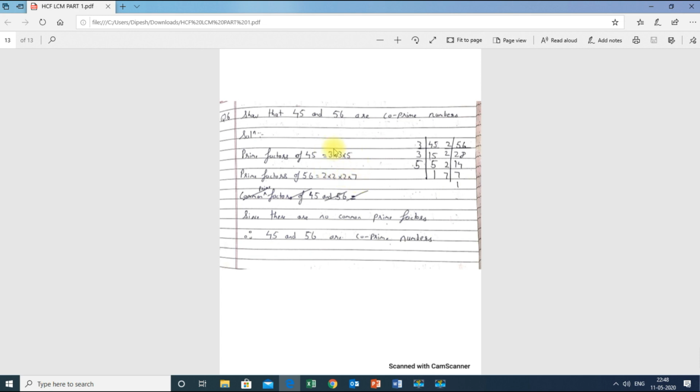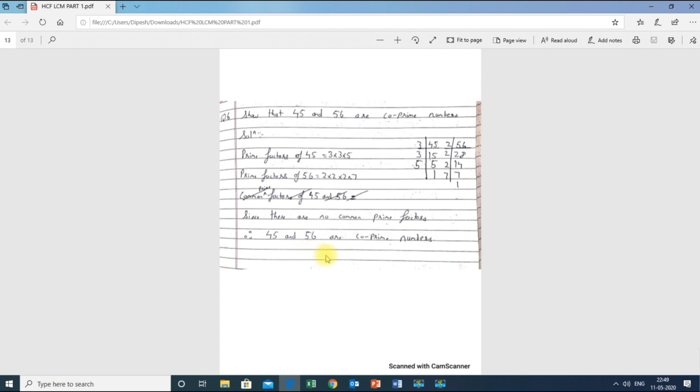Then I can see that there are no other numbers which are common. There is not a single number common over here. Since there are no common prime factors, 45 and 56 are co-prime numbers. If they ask in a further part of the question to find the HCF also, then we know that co-prime numbers have HCF 1. Now just add one more statement over here, that HCF of co-prime numbers 45 and 56 is equal to 1.